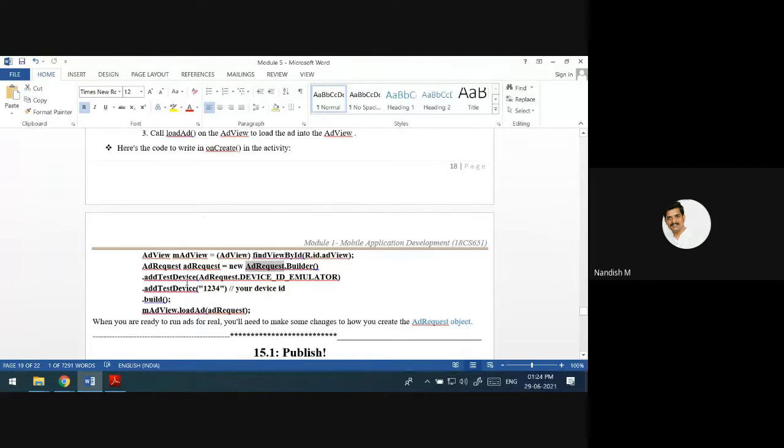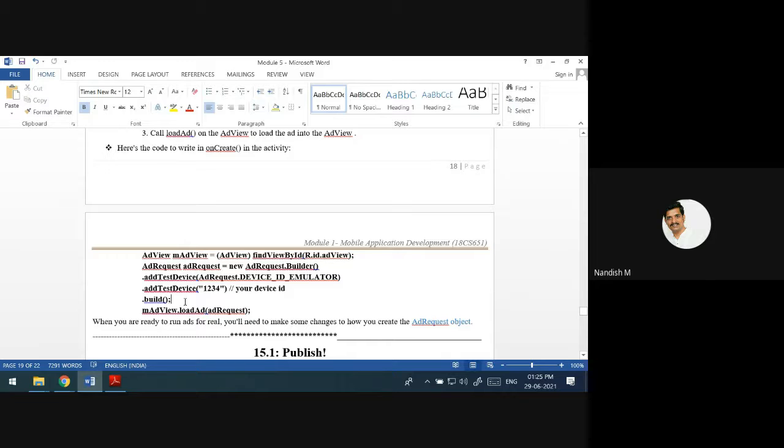AdRequest.Builder.addTestDevice. See, this is what we are testing now. We are testing now. addTestDevice, AdRequest, some emulator. With the emulator information we have given, and some device ID we have given, dot build. Now this is ready. The code is ready to test the ads. adView.loadAd(adRequest).